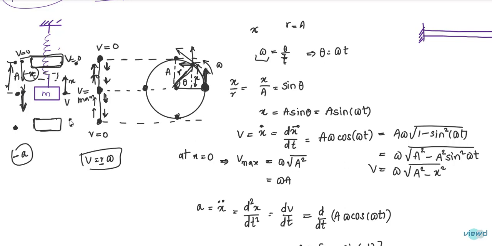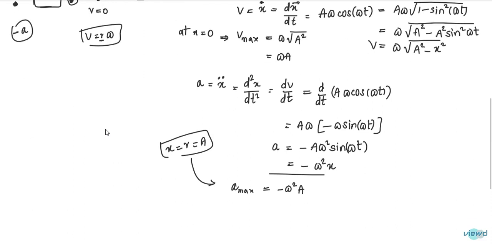Before reaching this point the velocity is decreasing, and from this point the velocity is increasing. So there is a change in direction of velocity, from minus to plus. So the acceleration will be maximum at extreme points.